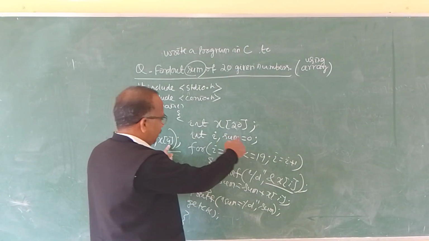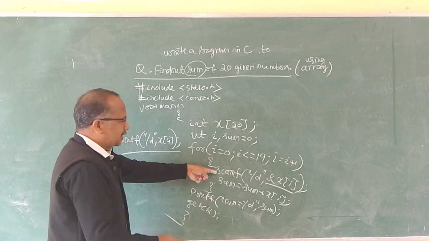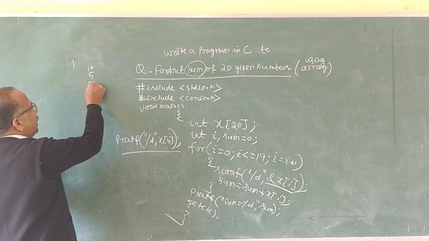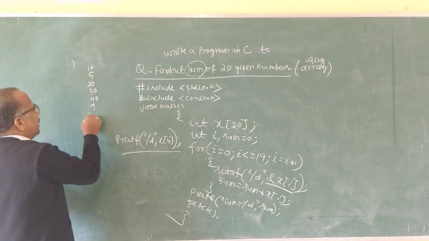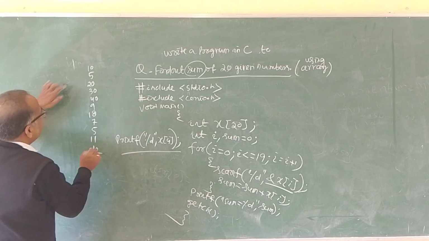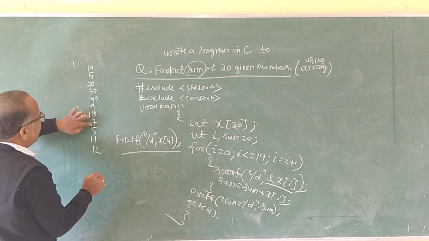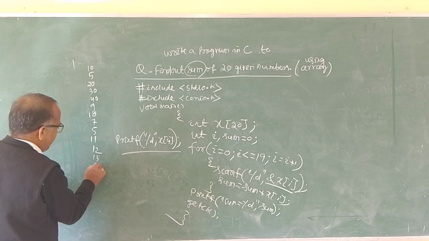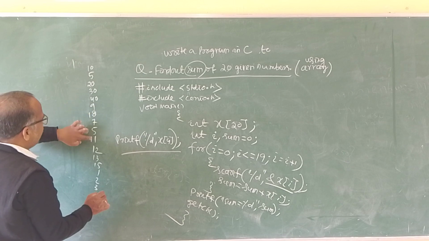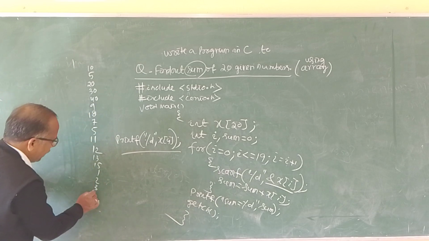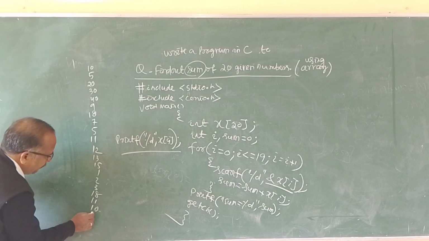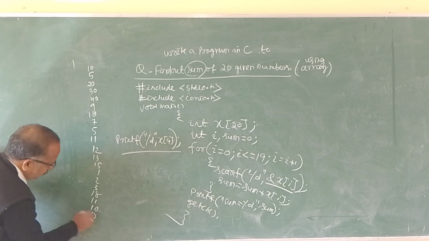Suppose we have entered 20 values through the scanf statement, like this: 2, 5, 20, 30, 40, 9, 18, 7, 5, 11, 12, and so on up to 19 and 0.